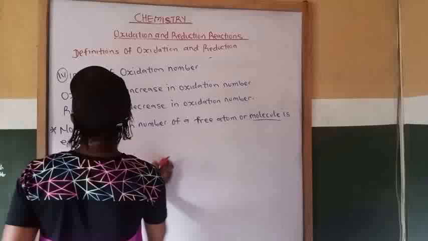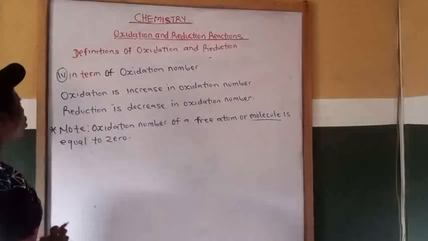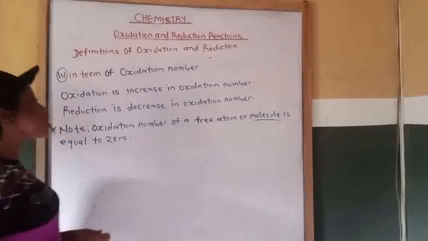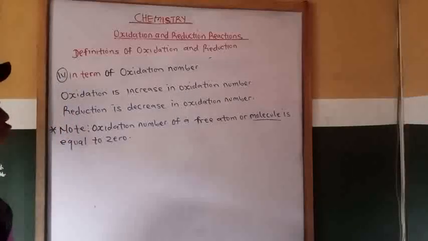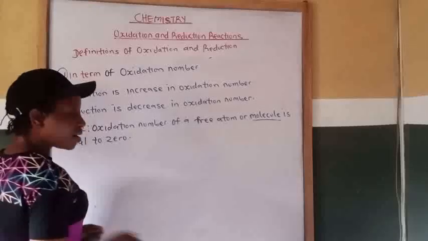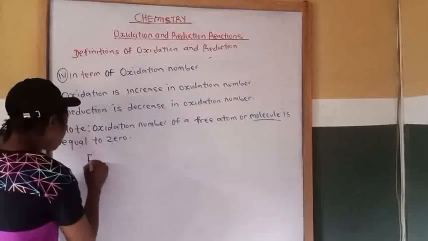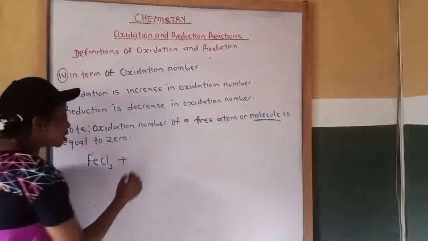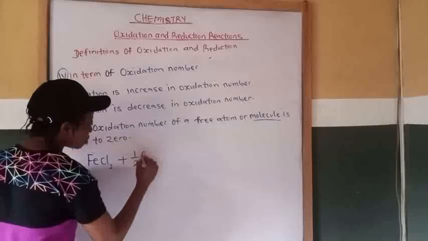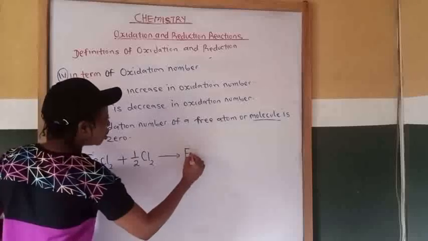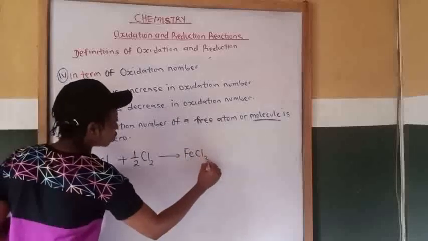Now, let's come back to calculation on oxidation and reduction. I'm going to use the equation of a chemical reaction to explain this oxidation number. Let's take the reaction between iron(II) chloride and chlorine molecule, which gives us iron(III) chloride.